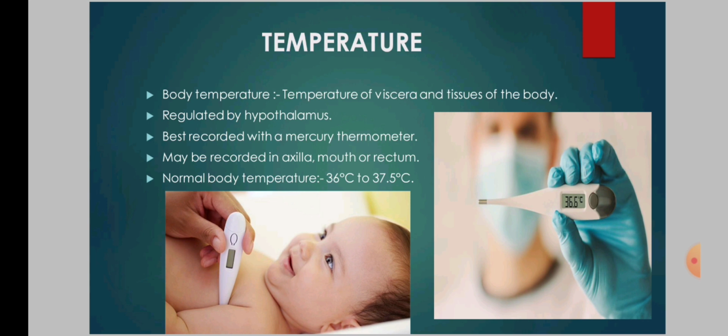However, if there is a lot of perspiration, oral temperature should be taken. In cholera, rectal temperature is recorded, which may be high, whereas the skin temperature may be subnormal. The normal body temperature varies from 36 degrees Celsius to 37.5 degrees Celsius. There is normally a diurnal variation of 1 degree Celsius, the lowest temperature being between 2 to 4 am and highest in the afternoon.